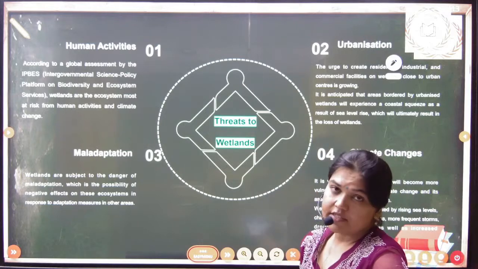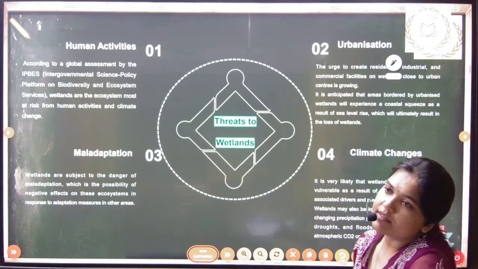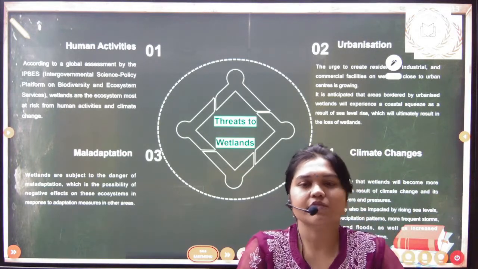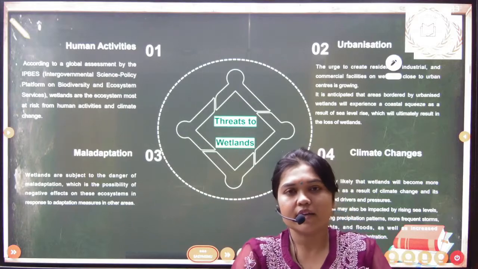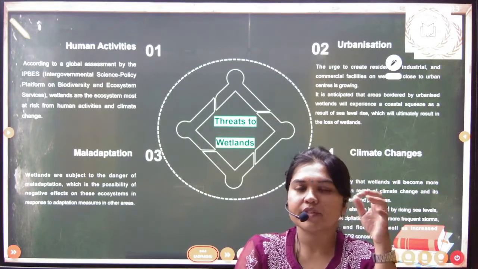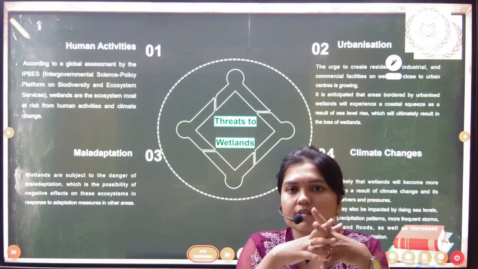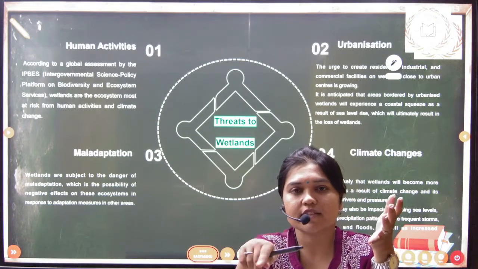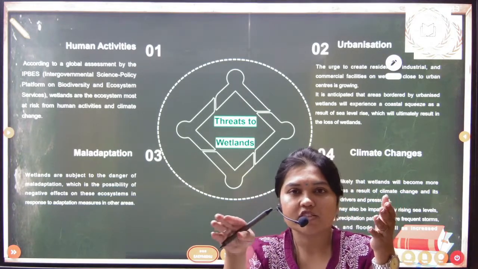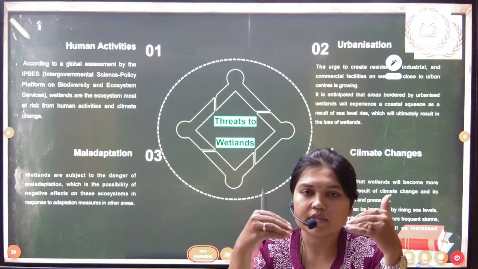Now, what are the threats to wetlands? Threats to wetlands can be classified in two different ways. The first is human-made activities. The second is natural factors like the geological cycle, climatic change, or the rise in temperature.